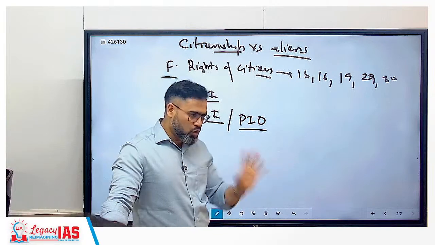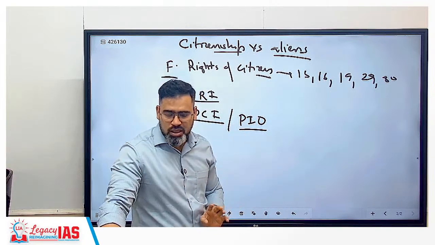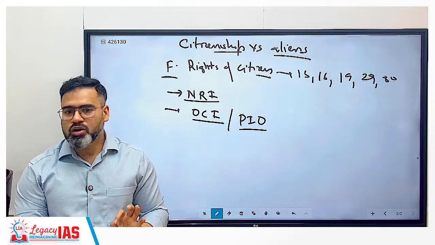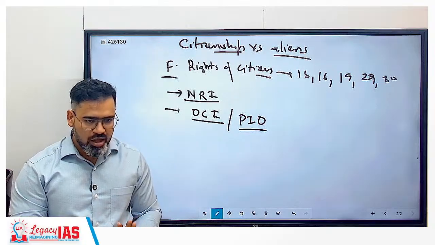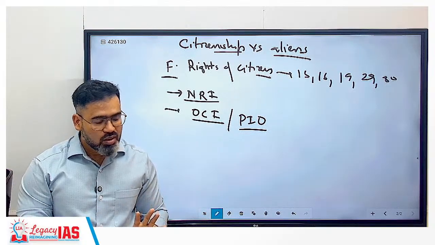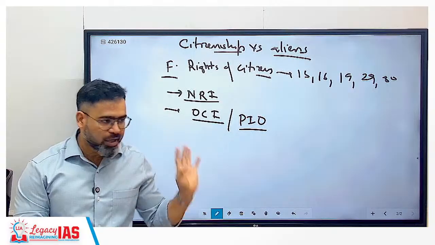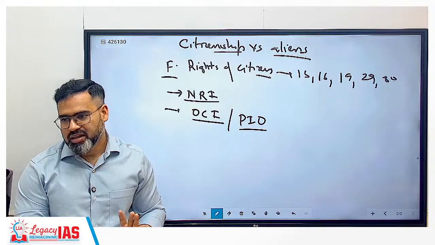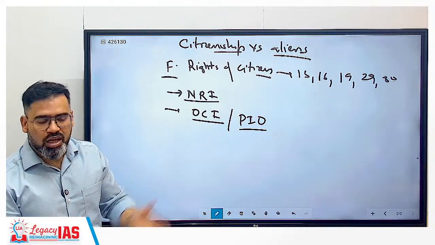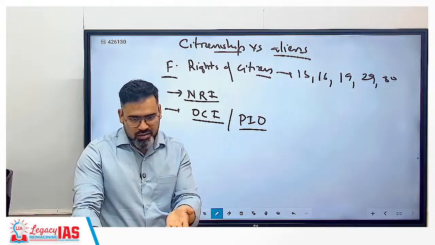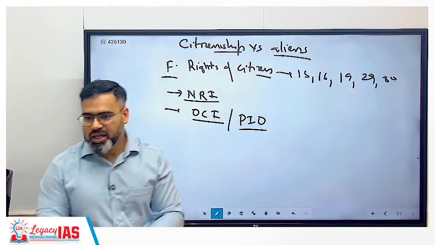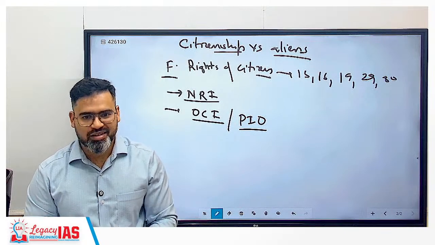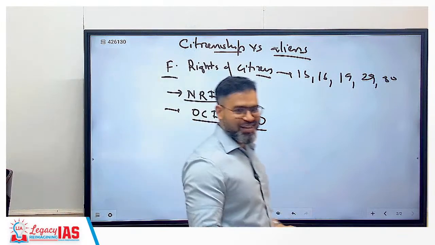Only thing they cannot do, these OCI card and PIO card holders, they cannot purchase agricultural land. They cannot purchase plantation land. Commercial land they can purchase. Whatever flats are available, they can purchase, correct है ना, but they cannot purchase agricultural land and plantation land. Otherwise whatever we can do, they can do more than us, correct. They can purchase multiple flats. Can you purchase multiple flats? नहीं, हमारे पास पैसा ही नहीं है, ठीक है. They have money, correct है ना.